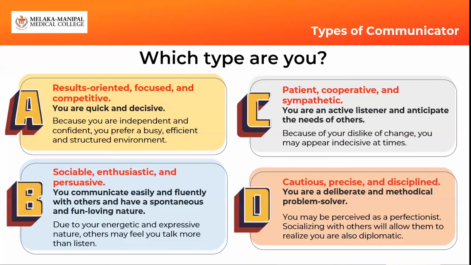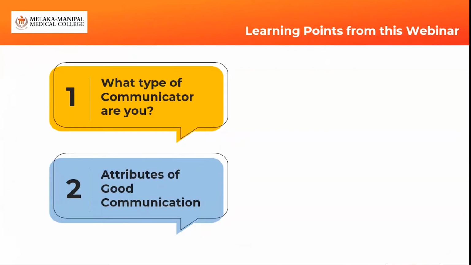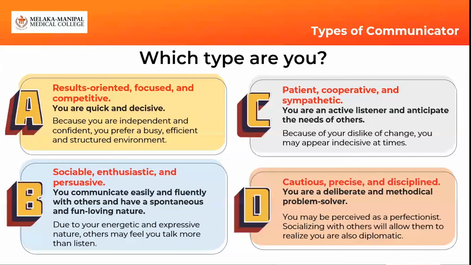Prof. Som, do you have what you need? Yes, I have the types here. I have a total of 37 people who opted for the poll. Out of that, 14 are type A. Type B is 8. Type C is 12, so the second highest is type C. And type D is 3. Now let me tell you what type A, type B and type C are. I can see predominantly that I'm talking to people who are type A and type C.